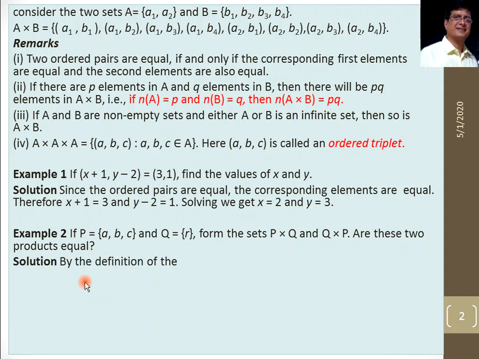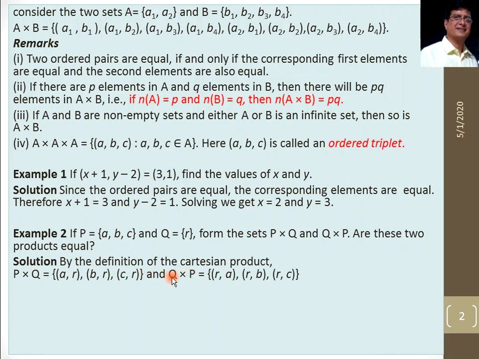So we find P cross Q by the definition of Cartesian product. For P cross Q, the first set is P and the second is Q, so we always take the first element from set P: (a, r), (b, r), (c, r). And for Q cross P, the first set is Q here, so we take the first element from set Q: (r, a), (r, b), (r, c). We have to keep this point in mind, because the first set is Q here, r will always be in the first position. So these are the values of P cross Q and Q cross P.